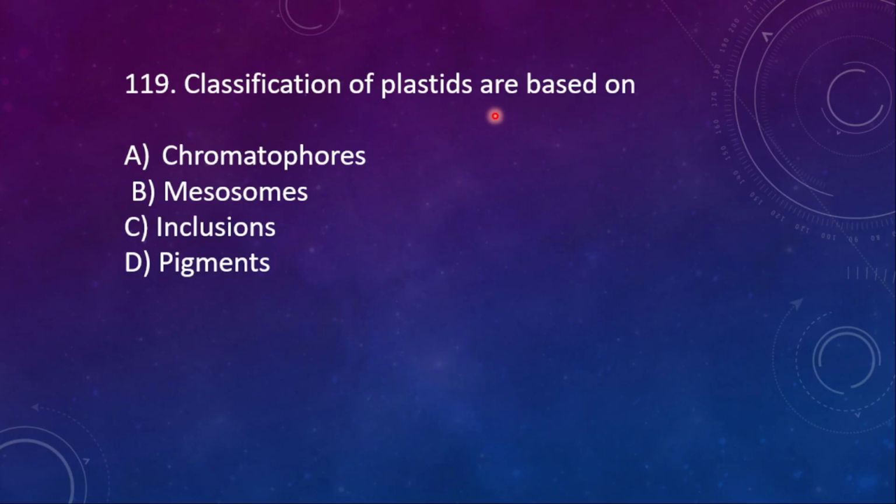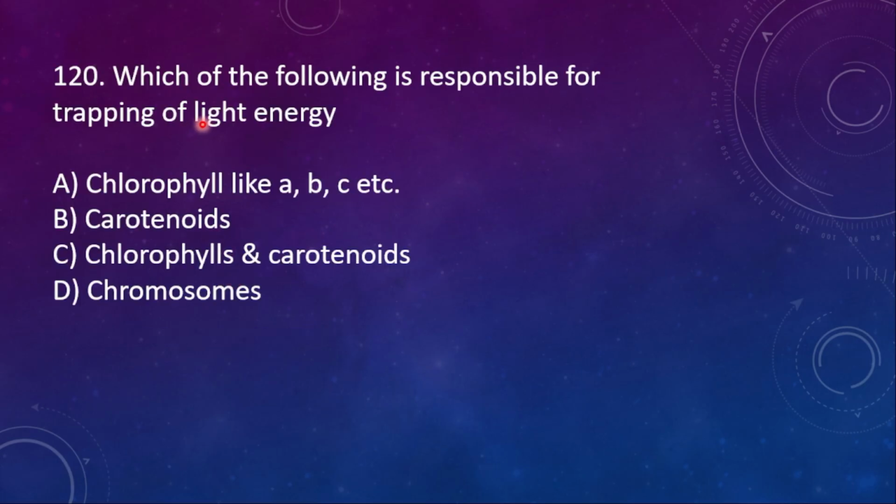119. Classification of plastids is based on: A, chromatophore; B, mesosomes; C, inclusions; D, pigments. Just now I said they are classified on the basis of what? Pigments. If it is green in color, it is called as what? Chloroplast. If it is colored, then it is called chromoplast, and if it is colorless, it is called as what? Leucoplast.